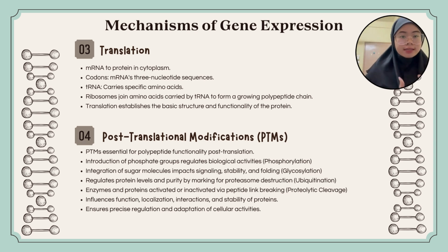Next, I will explain translation and post-translational modification. Once mature mRNA leaves the nucleus, translation occurs in the cytoplasm, turning mRNA into a protein. Ribosomes read mRNA codons, each coding for a specific amino acid. Transfer RNA molecules bring the corresponding amino acid to the ribosome, forming a polypeptide chain that folds into a functional protein. Post-translational modifications such as glycosylation and ubiquitination tweak the protein for full functionality, affecting cell signaling, protein stability, and degradation. This modification ensures proteins function correctly, regulating cellular activity and adaptation.